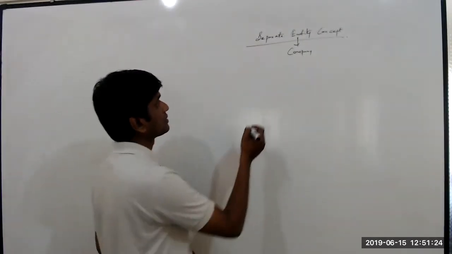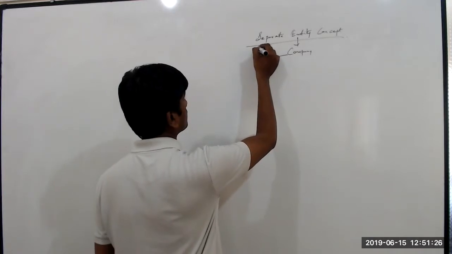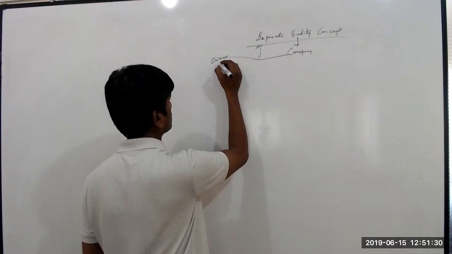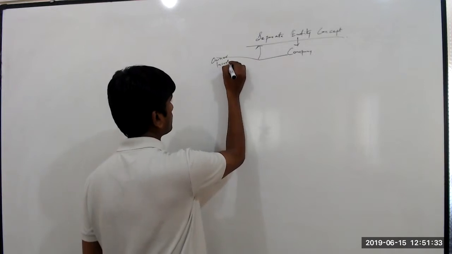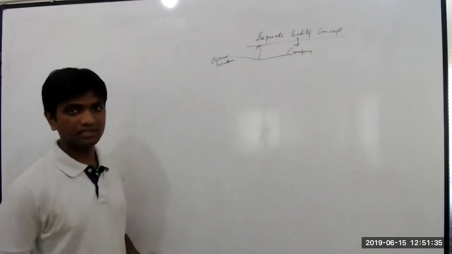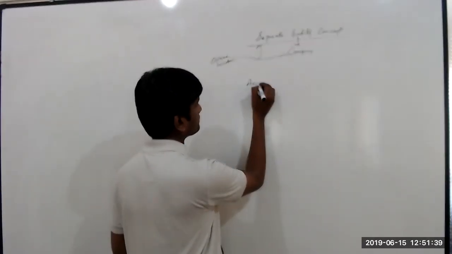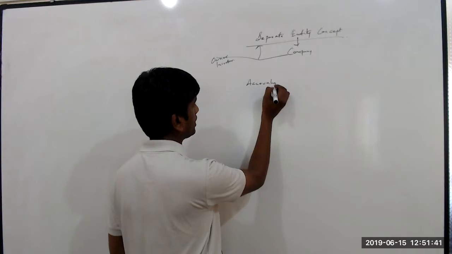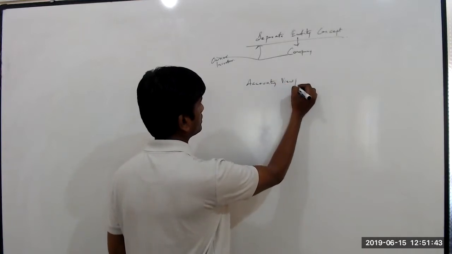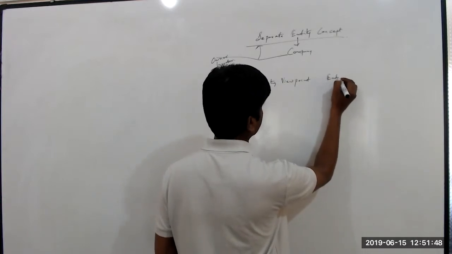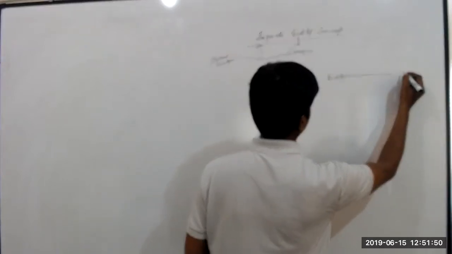So this is separate from the owner, or you can call it an investor. So how can the company be separate from the owner? Yes, it can be only from the accounting perspective. From the accounting viewpoint, the company, that is the entity, is different from the owner.